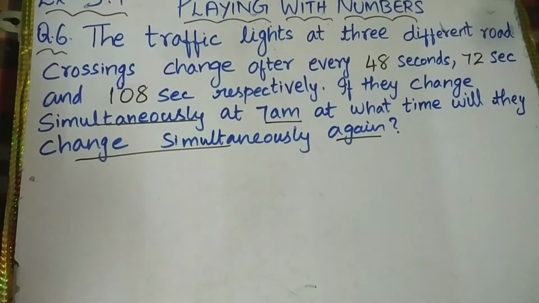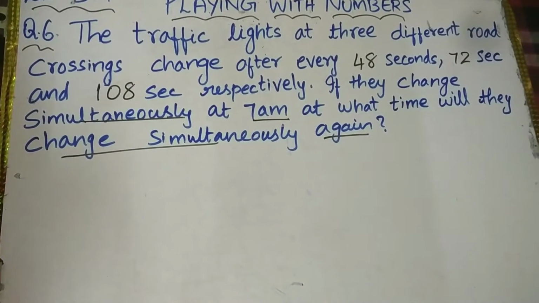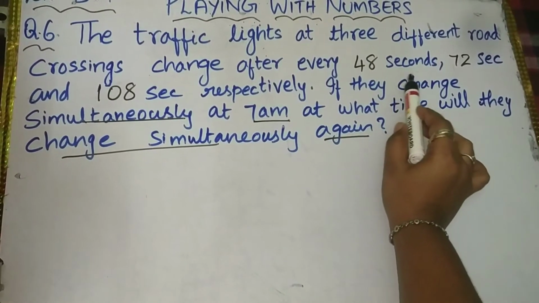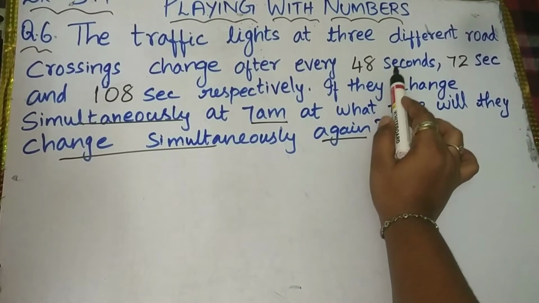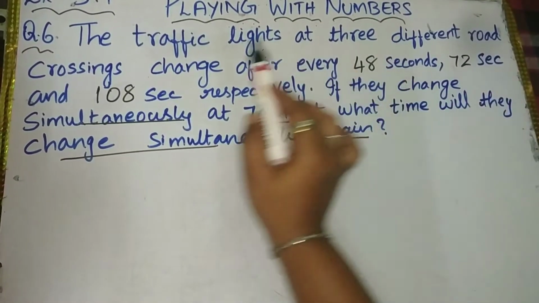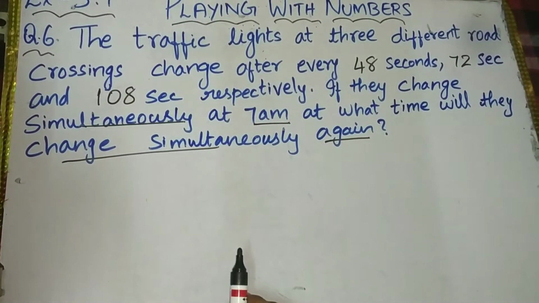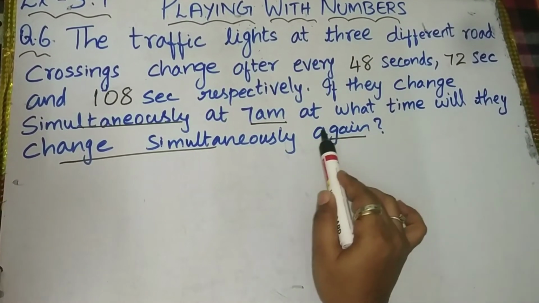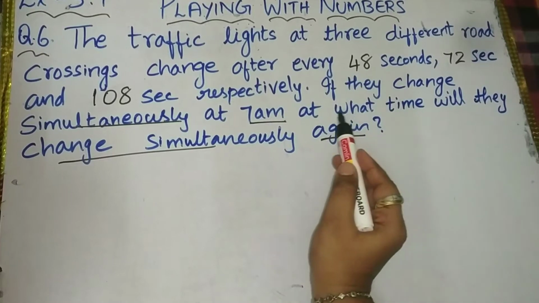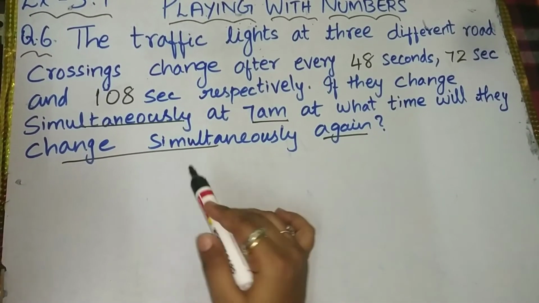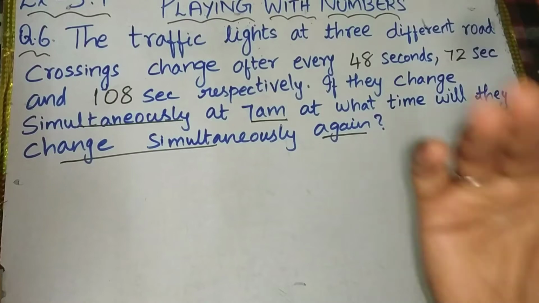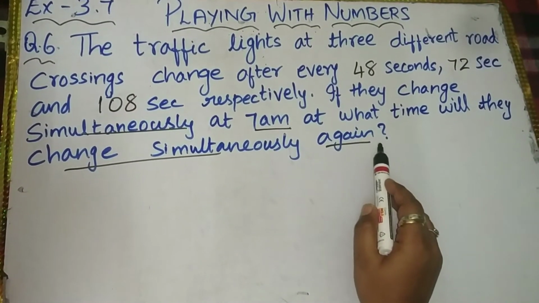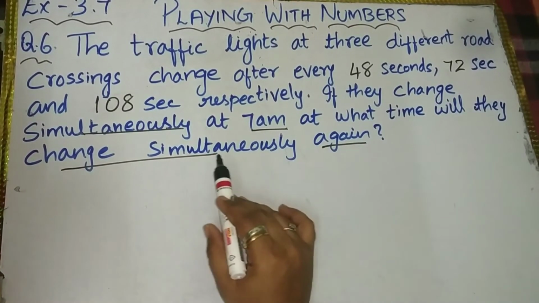So in this question, what they have given: 3 roads are there, 3 different roads. Each road has a timing. The first road changes the traffic light in 48 seconds, the second road 72 and the third road 108 seconds. At 7 a.m. all the 3 roads changed the traffic light simultaneously. What is the meaning of simultaneous? At the same time, all the 3 roads have changed the traffic lights. And the question they have asked: at what time will they change simultaneously again?